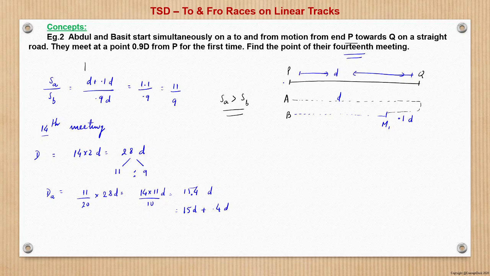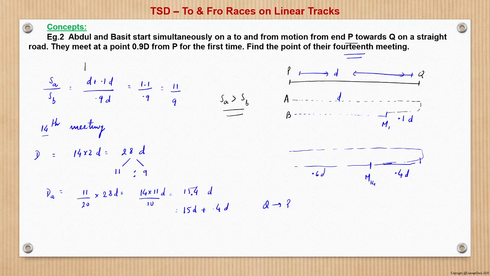So he has completed 15d, that is 15 rounds, and so he is in the 16th round. The 16th round means he is running from Q to P. So somewhere here he is meeting for the 14th time, and this distance is given as 0.4d.